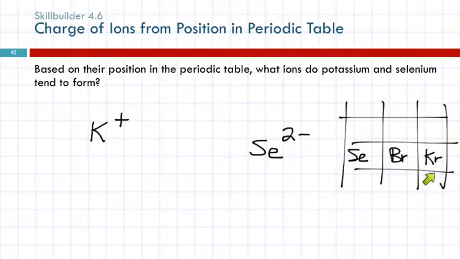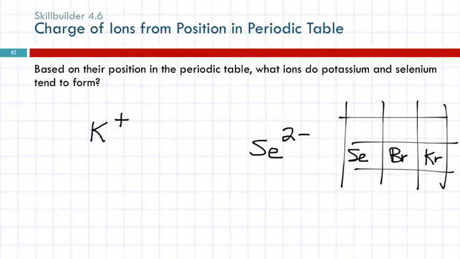The noble gases are like the nobles of Europe. They just don't interact with the common people. They're off snooty by themselves, all self-satisfied. So krypton's not going to make any ions. He's just 0. He's neutral. He's cool by himself. So one way to predict this charge is to pretend that this is 0, and we're counting backwards, so it's negative. This would be -1. This would be -2. So that's one way.